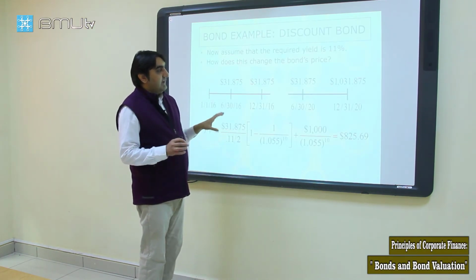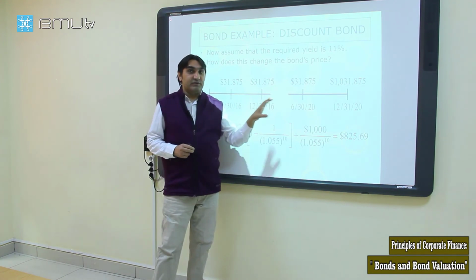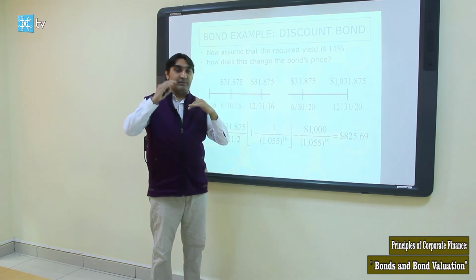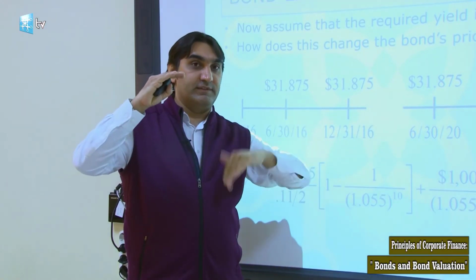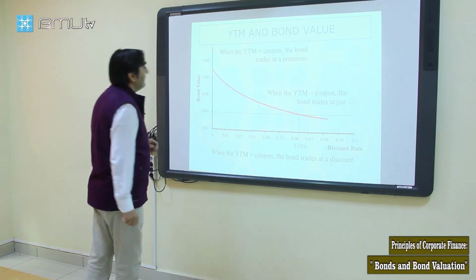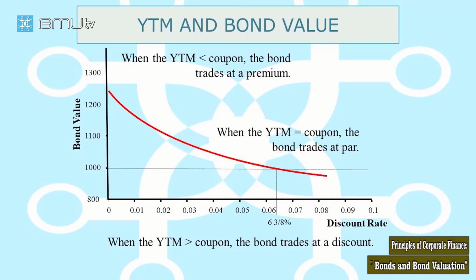We can say that bond price and required rate, the yield to maturity, are inversely related. When the market rate goes up, the bond price will go down. Here we can see this graphically. When the yield to maturity, the required rate, is less than the coupon, the bond trades at a premium. In our first example, that was a 5% market yield while the coupon rate was about 6%.